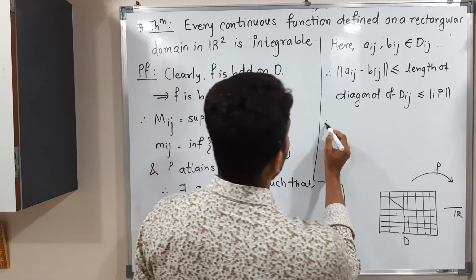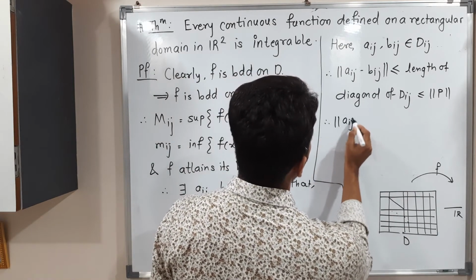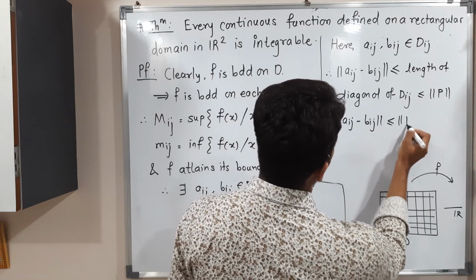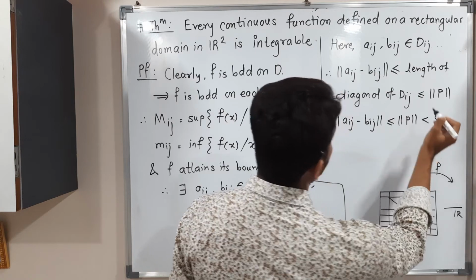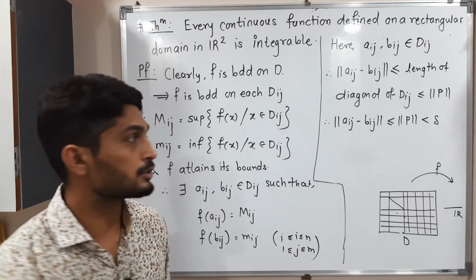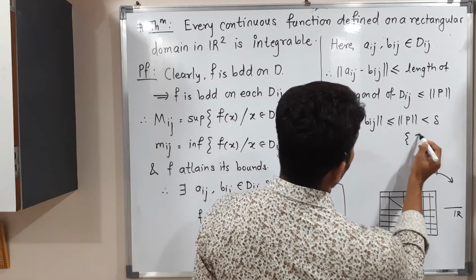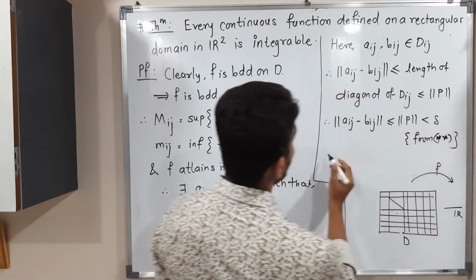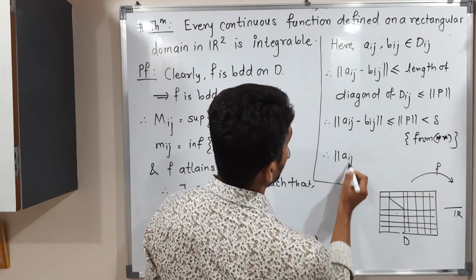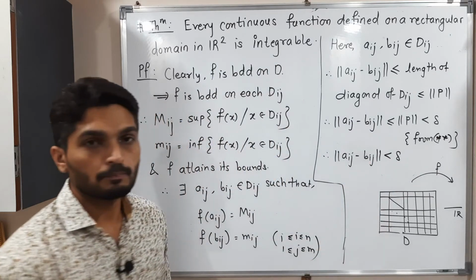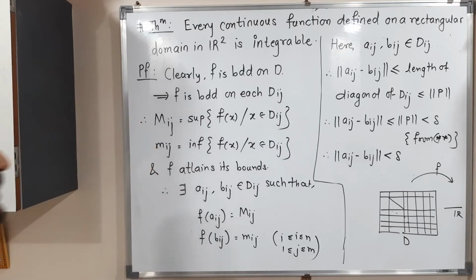So therefore what we get, norm Aij minus Bij is less than or equal to norm P, but we have already written this is less than delta. Getting? Already in equation double star we have mentioned. So from double star, we get norm Aij minus Bij less than delta. Okay, so there is no more space. You can make a screenshot of it. After that we will go further.